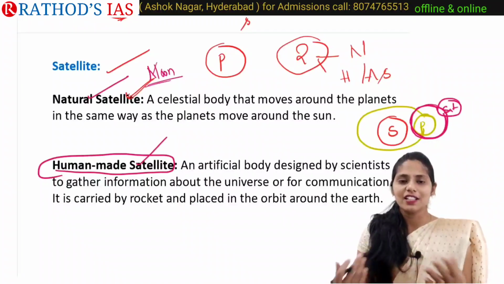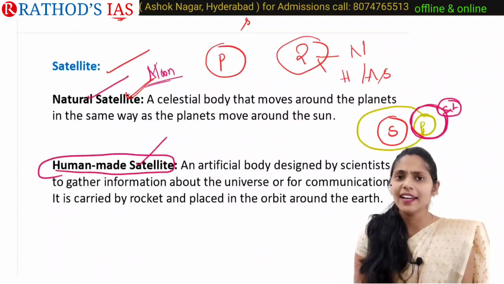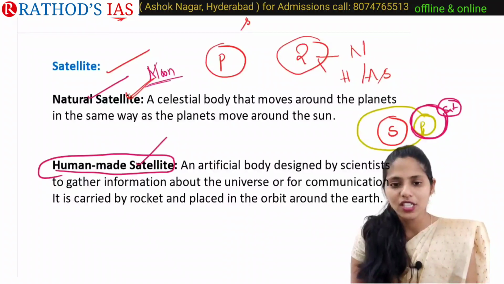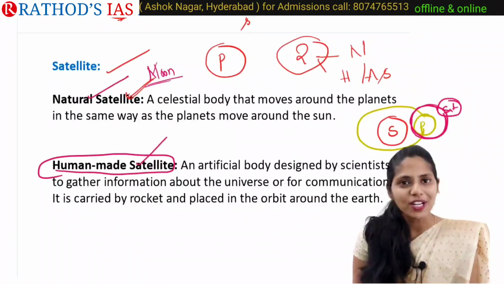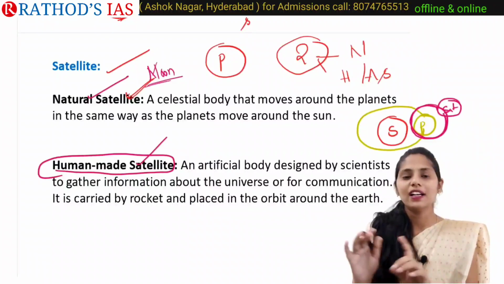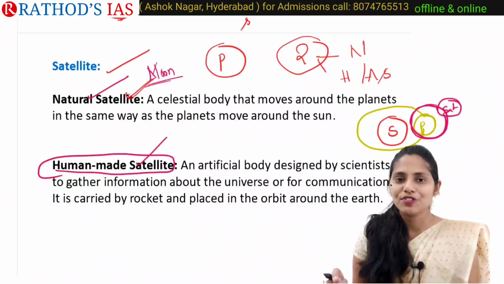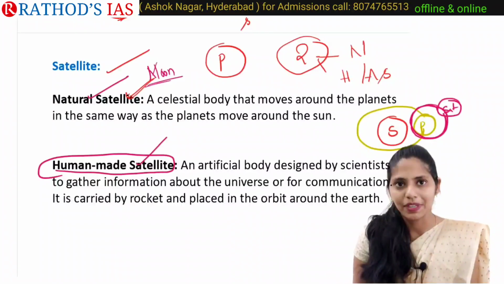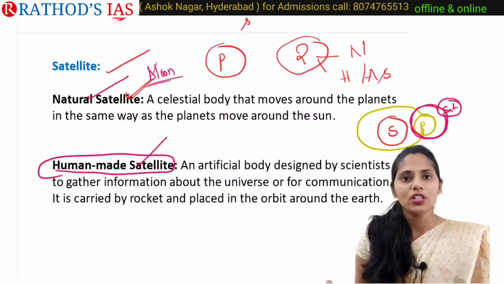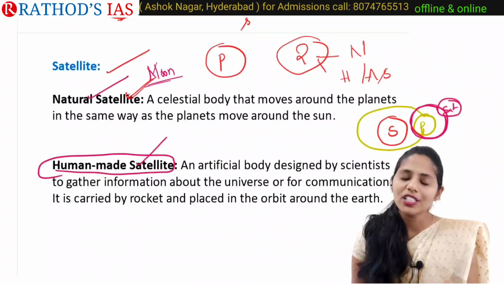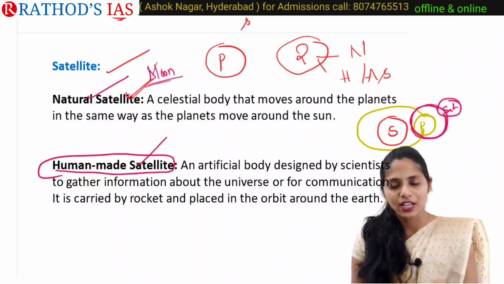So different countries have their own satellites which are launched. Those are human made or artificial satellites. What is the importance of these satellites? That will be dealt with in your science and technology classes: the different types of artificial satellites, how they work and what their applications are. As of now, we are going to discuss what these human made satellites and natural satellites are.